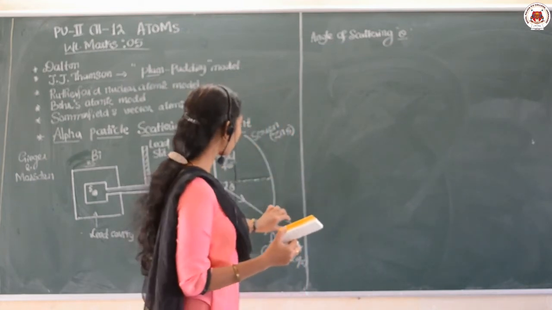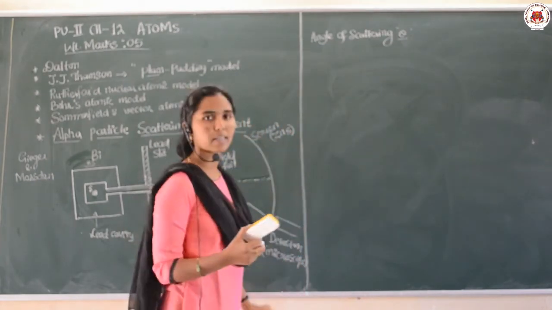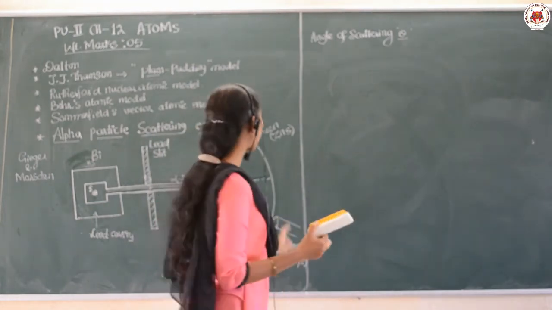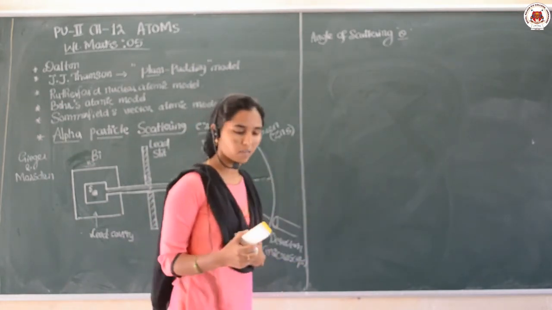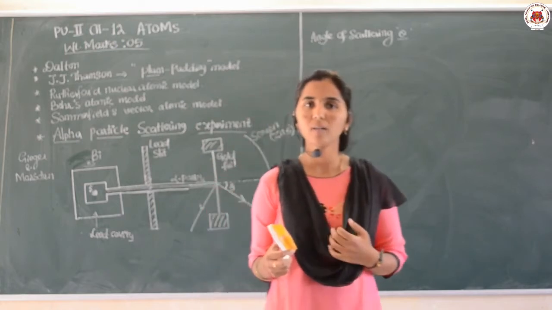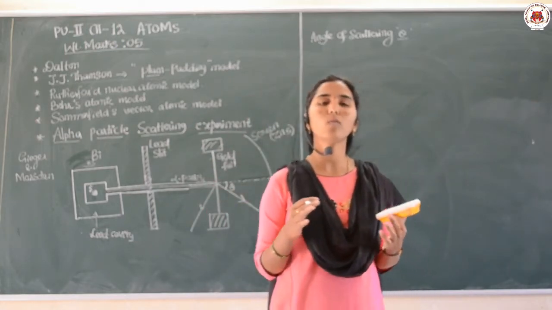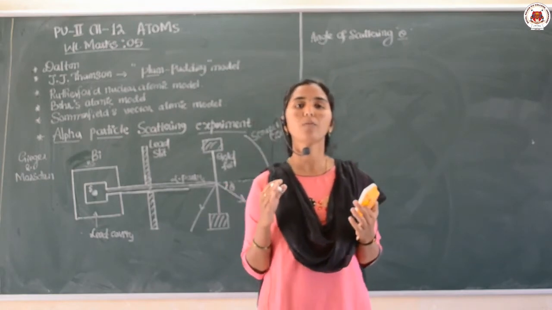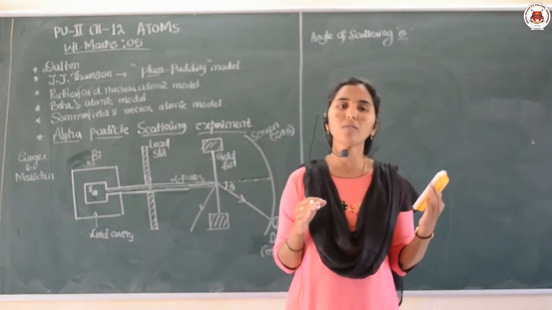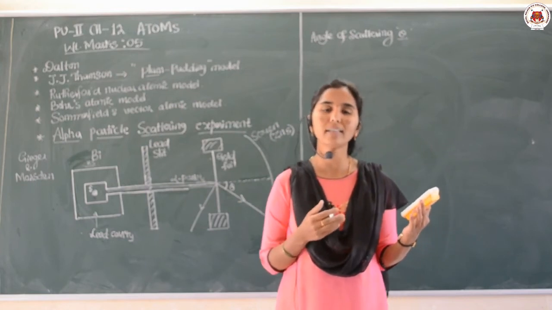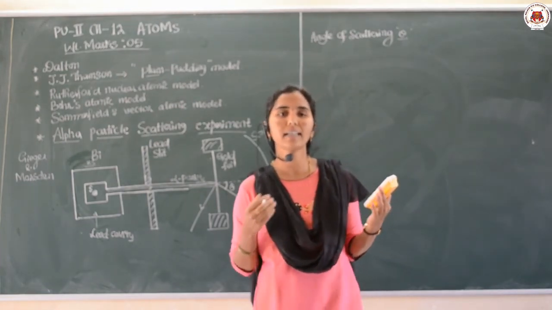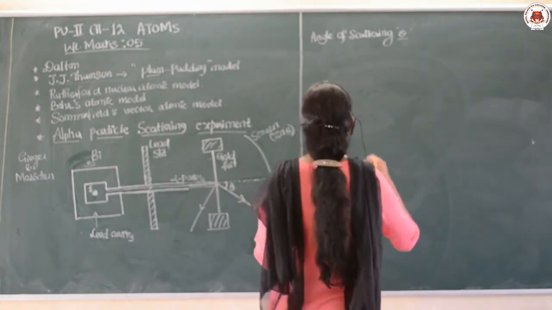Therefore, the microscope can be moved over the screen, which consists of the scintillation. After doing this experiment, a graph is plotted of the number of alpha particles scattered against the scattering angle.